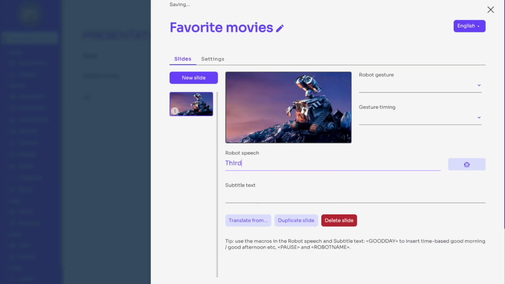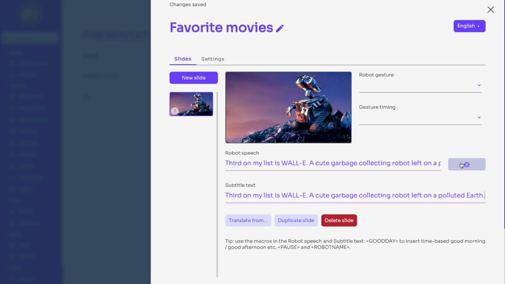Now we need to define what the robot will say. Note that there are two text fields, robot speech and subtitle text. On occasion, you may want to spell certain words phonetically to get proper pronunciation. For this, you can use the robot speech field. The subtitle will be shown on the robot and should be grammatically correct, of course. You can press the robot icon to preview the speech. Note that if your robot is on, the robot will also say it.